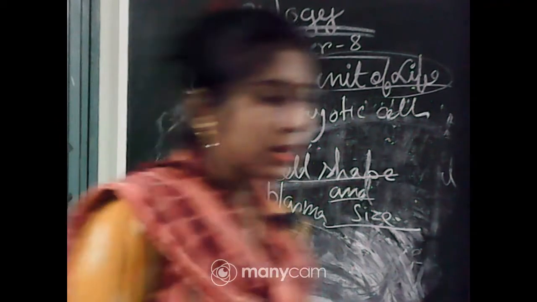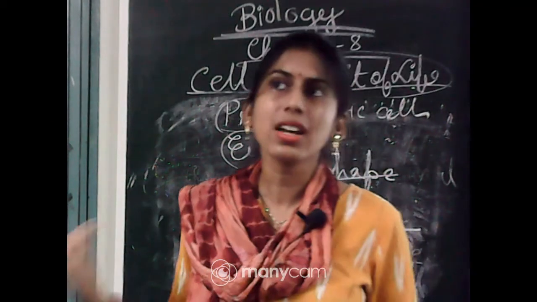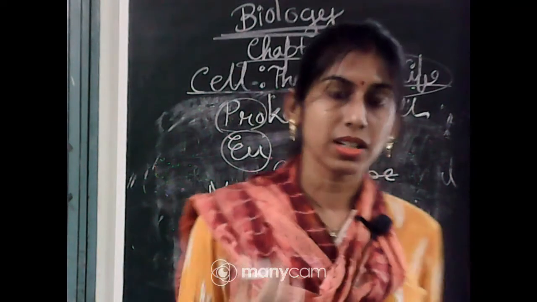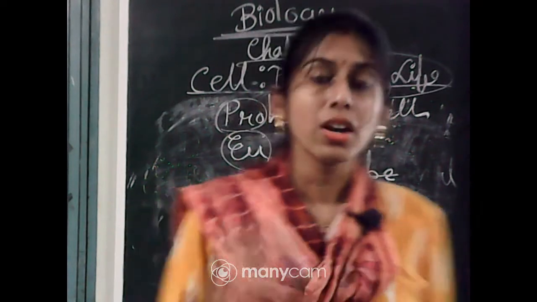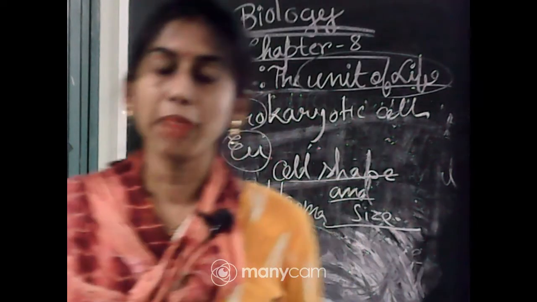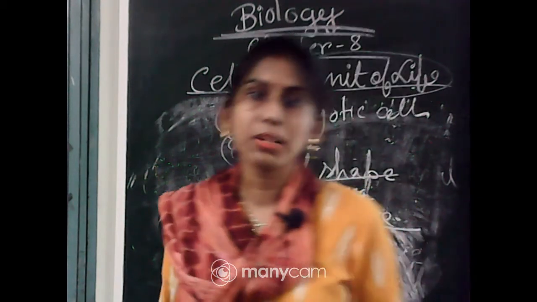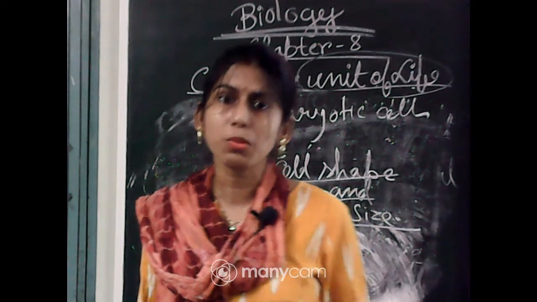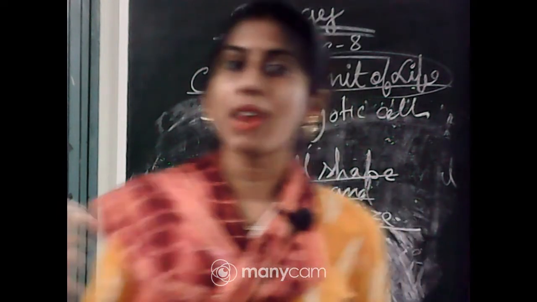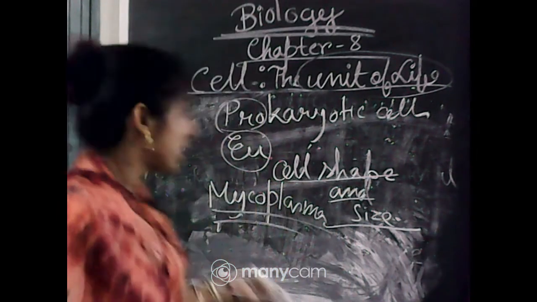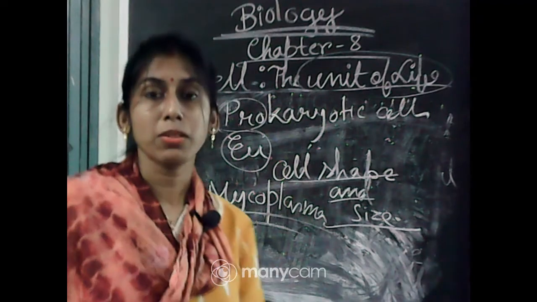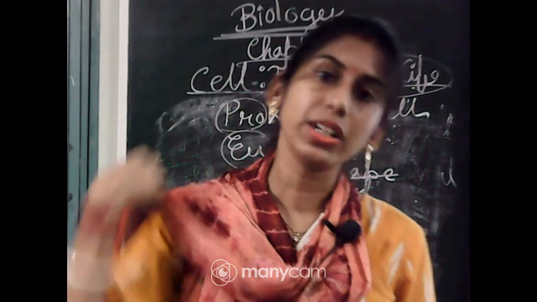Bacteria are also small, but the size of bacteria is about 3 to 5 micrometer. So just imagine and compare. We always say that bacteria are very small, but their size is 3 to 5 micrometer, while in case of mycoplasma, the size is 0.3 micrometer.